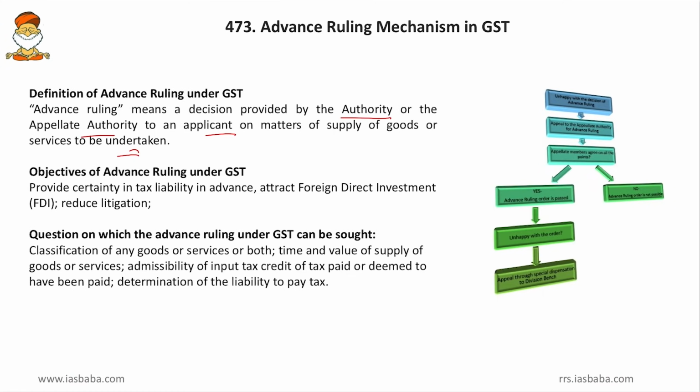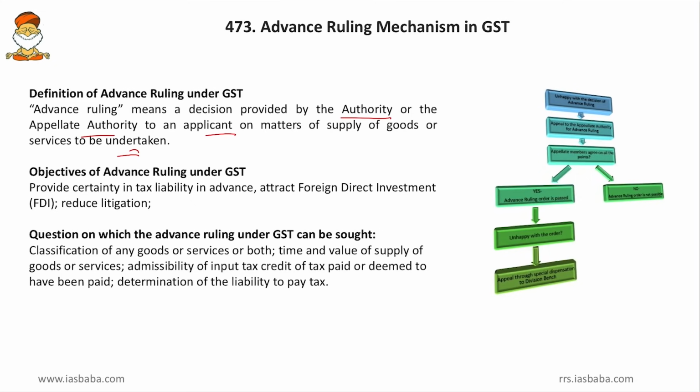a goods or whether mine is a service. Give me the judgment. So after it gives, then I will take that permission slip, and after that I can transact or I can transfer the goods or services smoothly. So you can say that it is a licensing entity, permitting entity, or you can say that it is an advance adjudicating entity. So adjudication is done even before the crime is committed or the act is committed.